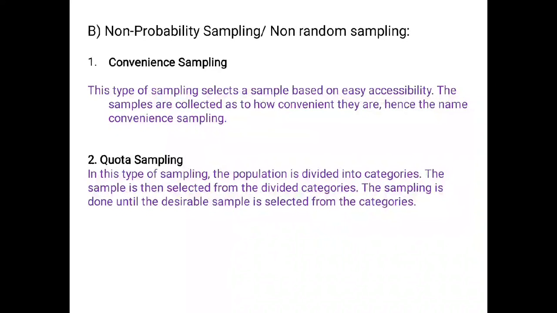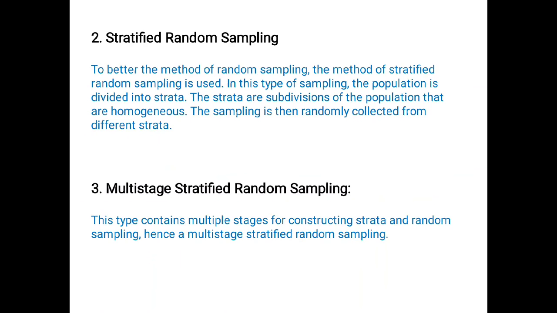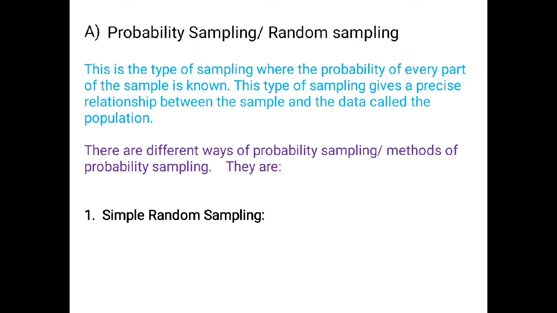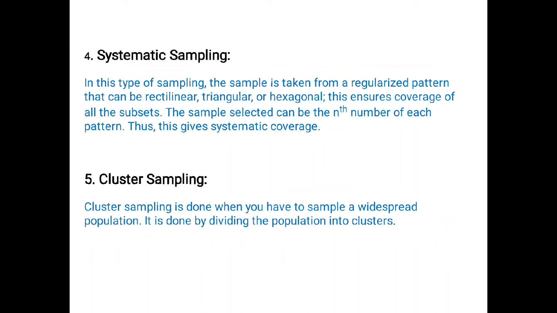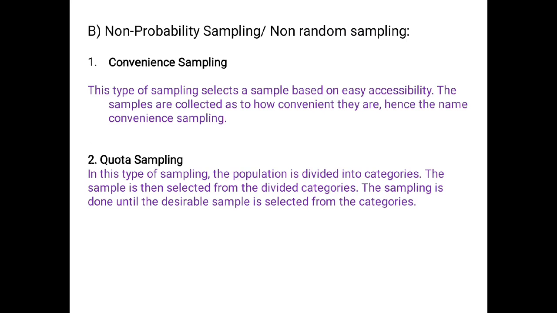Hello students. In the last video we discussed the methods of probability sampling or random sampling. For example, probability sampling means simple random sampling, stratified, multi-stage, systematic, and cluster sampling. About all these methods we discussed in the last video, and in today's video we are going to discuss the